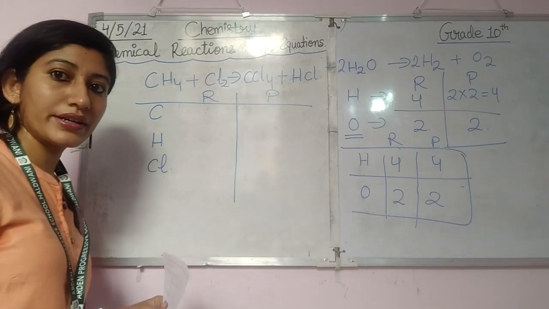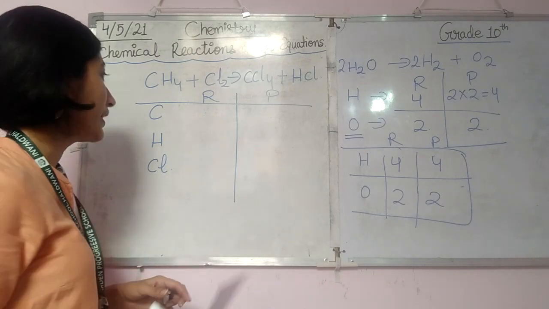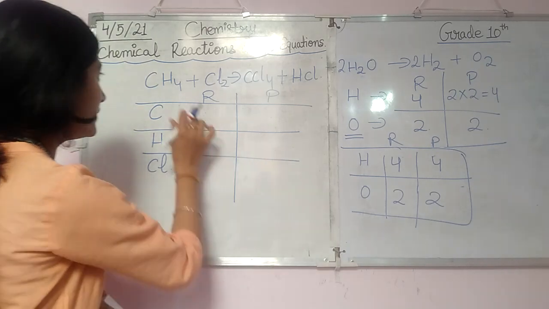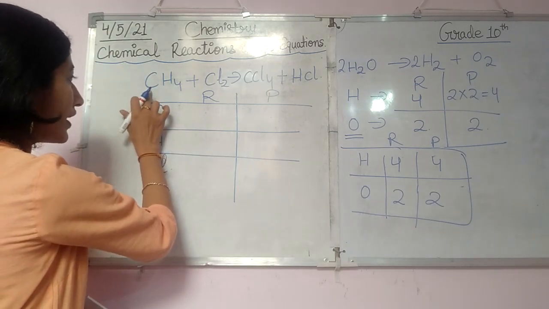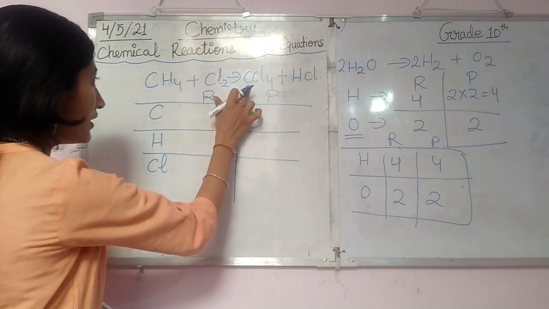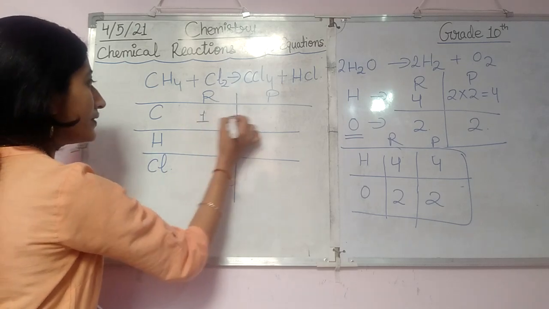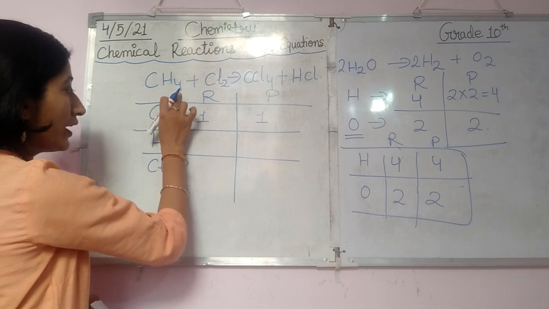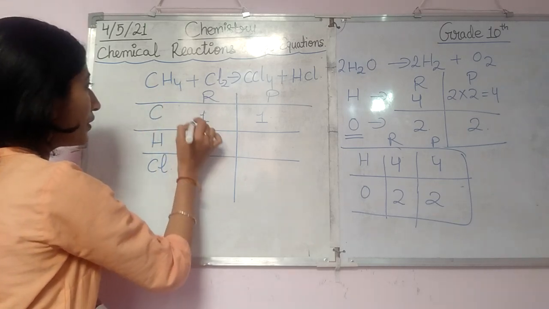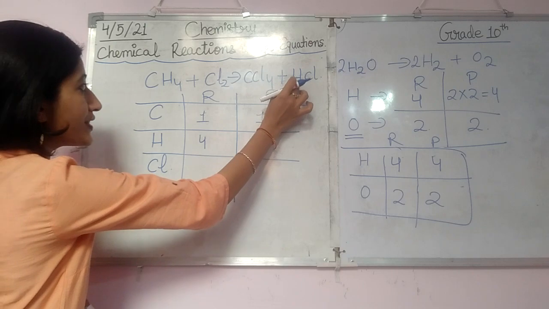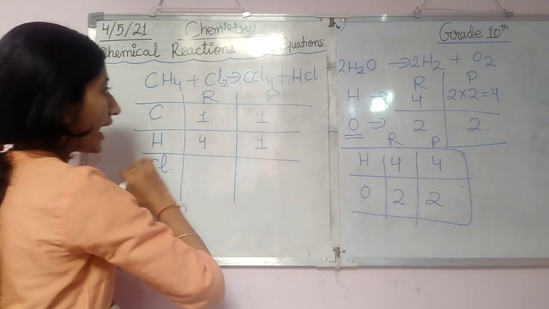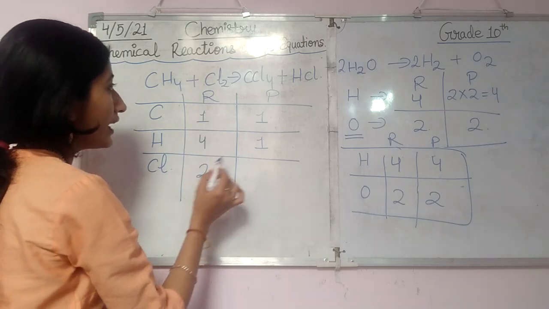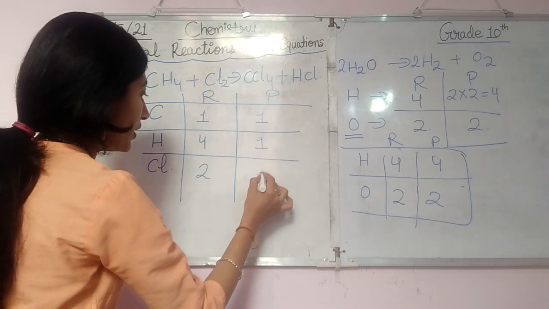The number of carbon is 1 on both sides. Then the number of hydrogen here is 4 and here it is 1. And then chlorine: here the number of chlorine is 2 and here 4.